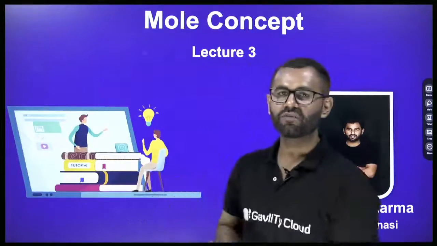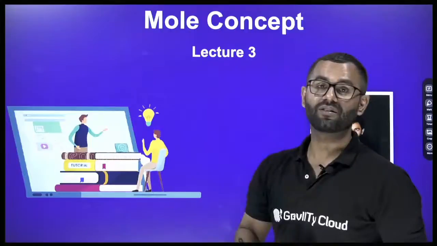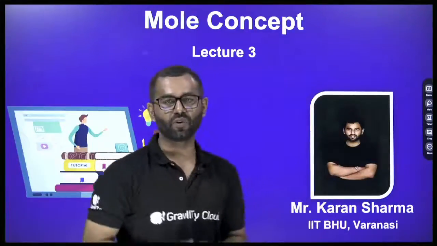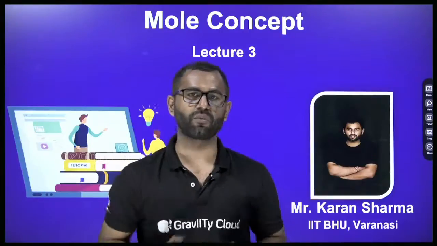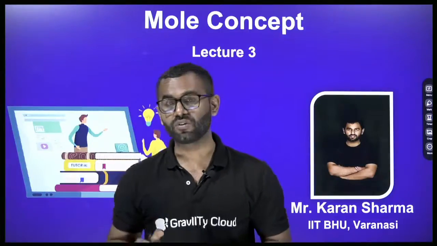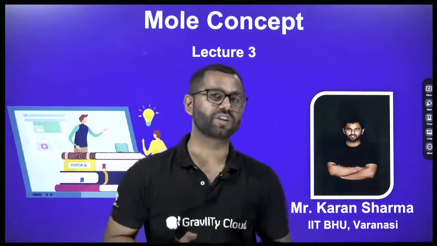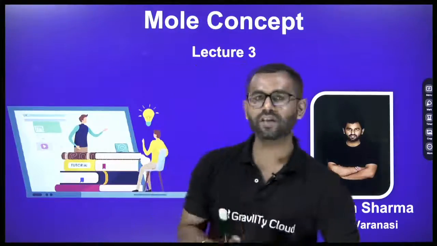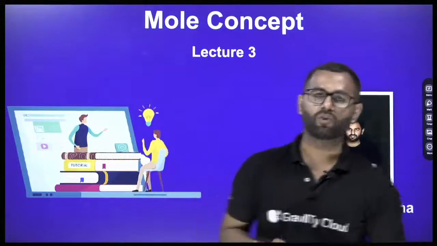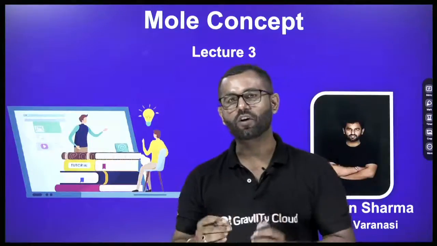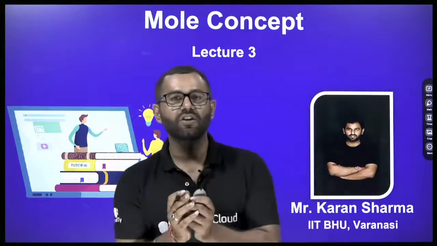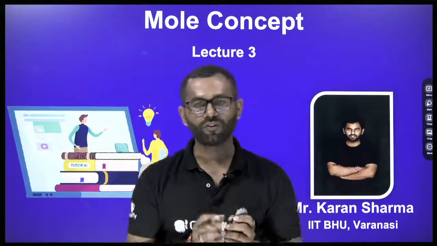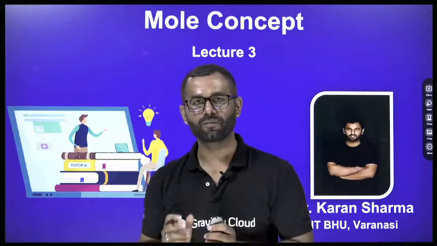Let's continue our journey of the chapter of mole concept. We have completed two lectures, and in our previous lecture we went through the concept of isotopes, right? In isotopes we understood two definitions. Why did we take the topic of isotopes? I had told you that atomic mass should be an integral multiple of the mass of a proton or neutron.